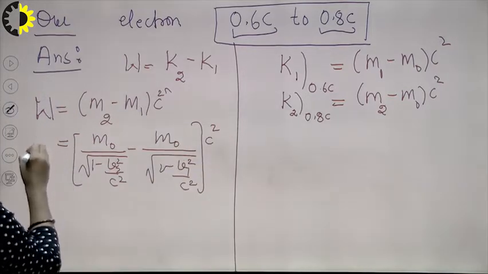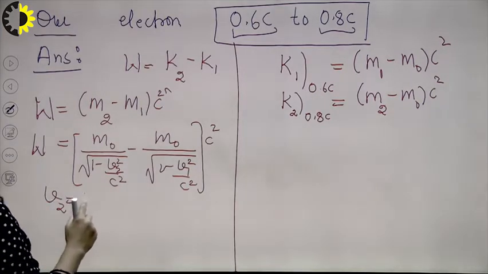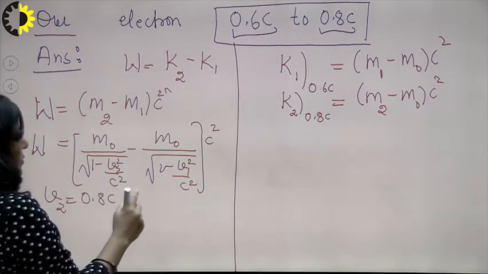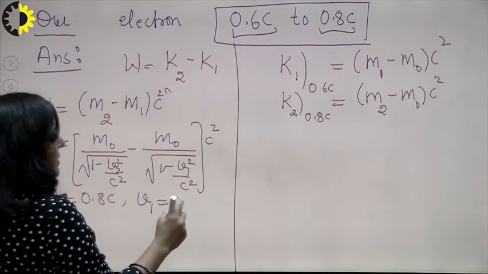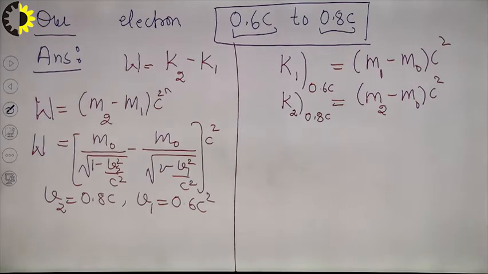What is V2 and what is V1? V2 is basically 0.8 c, and V1 is 0.6 c. Now everything is just in front of you. m naught, as you can see here, is the constant factor.